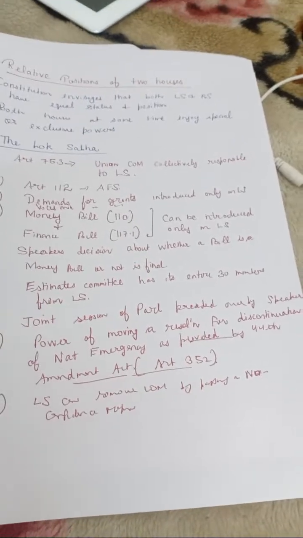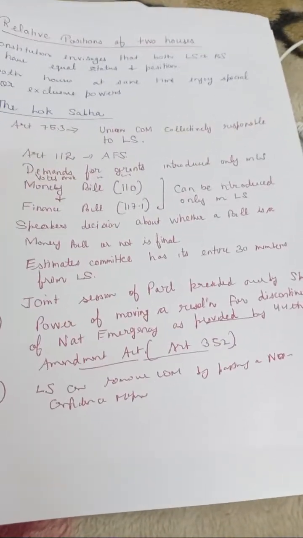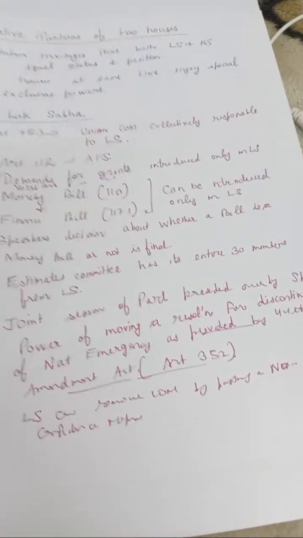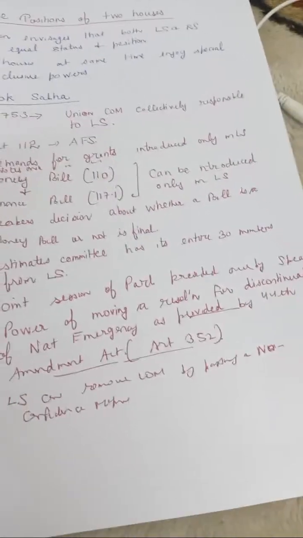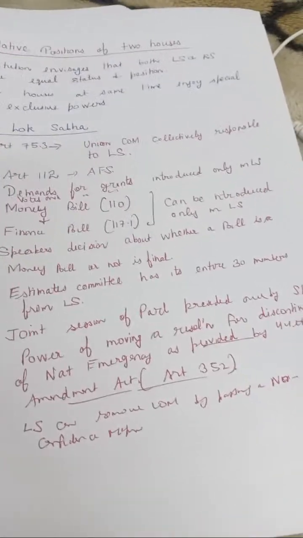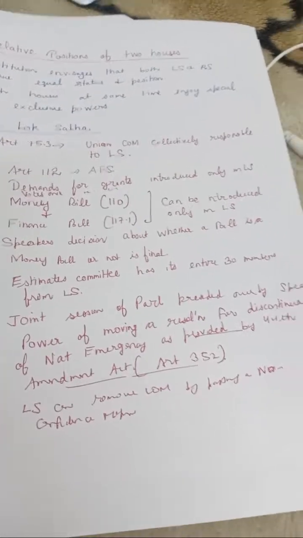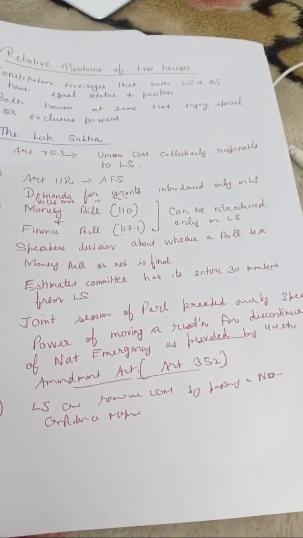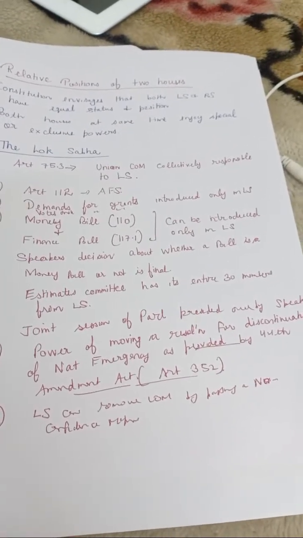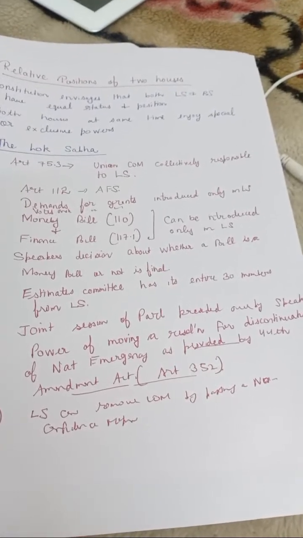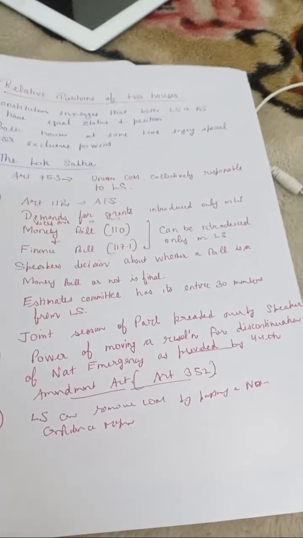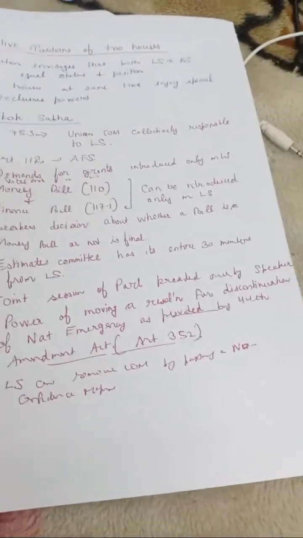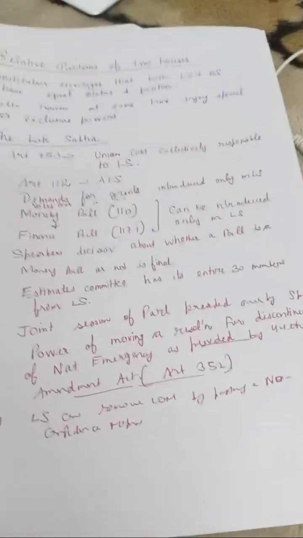If it is passed, the government loses its majority, and the government has to resign, along with the PM and the Council of Ministers. So Lok Sabha can remove the Council of Ministers by passing a no confidence motion. That is not the case for Rajya Sabha. So this is about Lok Sabha.